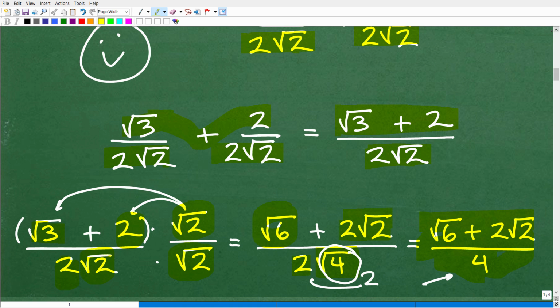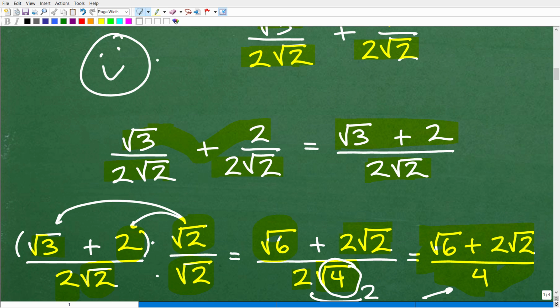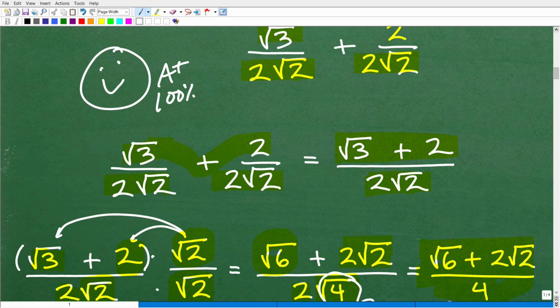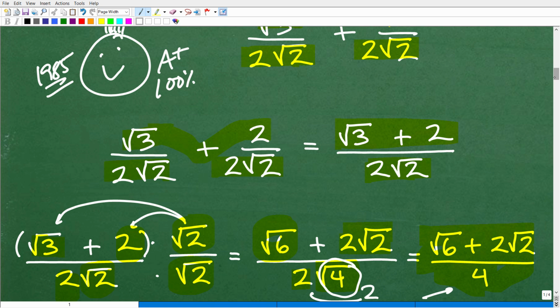Now, if you got this right, square root of 6 plus 2 square root of 2 over 4, then I definitely will give you an A plus, a 100%. And matter of fact, I might give you a 1985 flat top haircut. Okay, that was a pretty cool haircut. I don't know why nobody wears those anymore, but I thought that haircut was pretty cool. Anyways, let's move on with the problem.